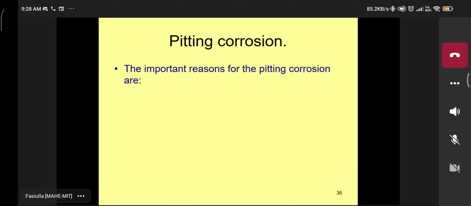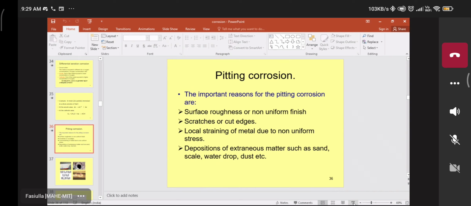Sir, I want to see the slide where evolution of hydrogen takes place at the cathode. I want to see that slide once more, sir. My network went away at that time. I will show you. Sir, what about the second type of corrosion after galvanic?